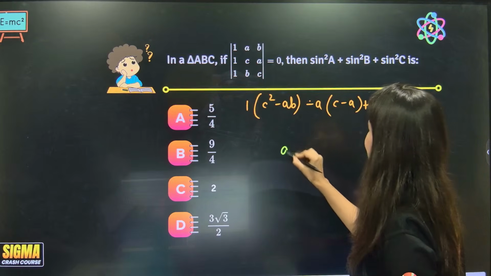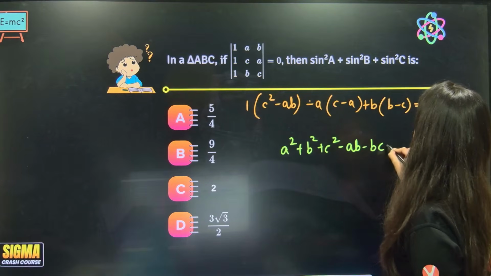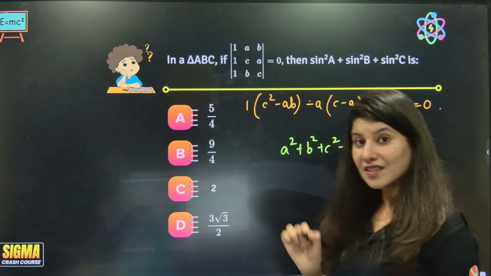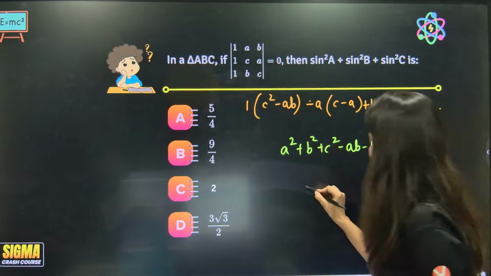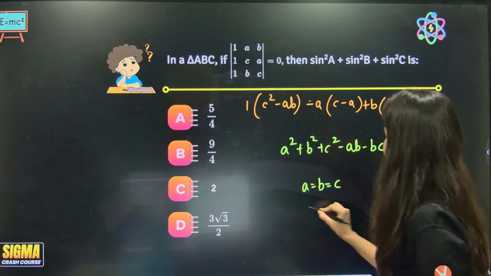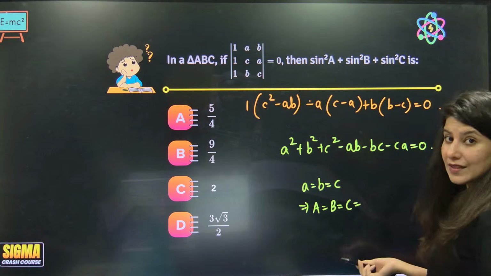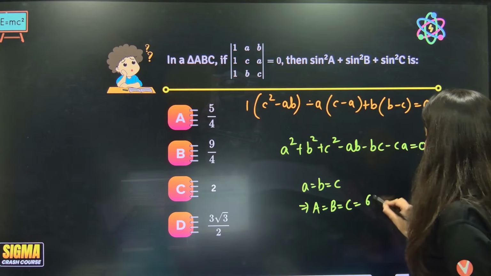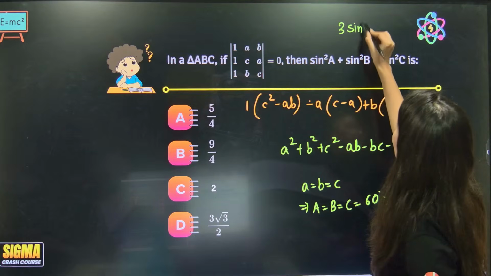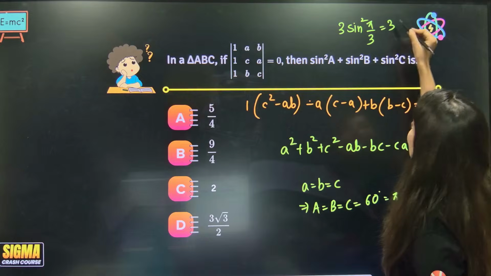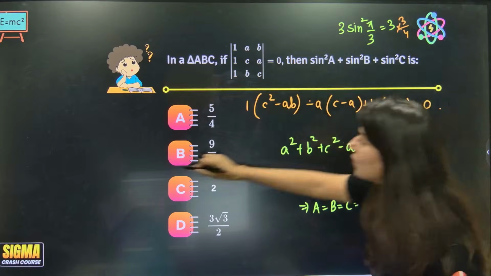So this is going to be A square plus B square plus C square minus AB minus BC minus CA is equals to 0. 9th graders are going to tell you that this statement has a condition, which is A is equals to B is equals to C. That means capital A is equals to capital B is equals to capital C, and an equilateral triangle is getting formed, which is 60 degrees, pi by 3. So this is 3 sine square pi by 3. So 3 sine 60 degrees, root 3 by 2 whole square. So 3 by 4, so 9 by 4.